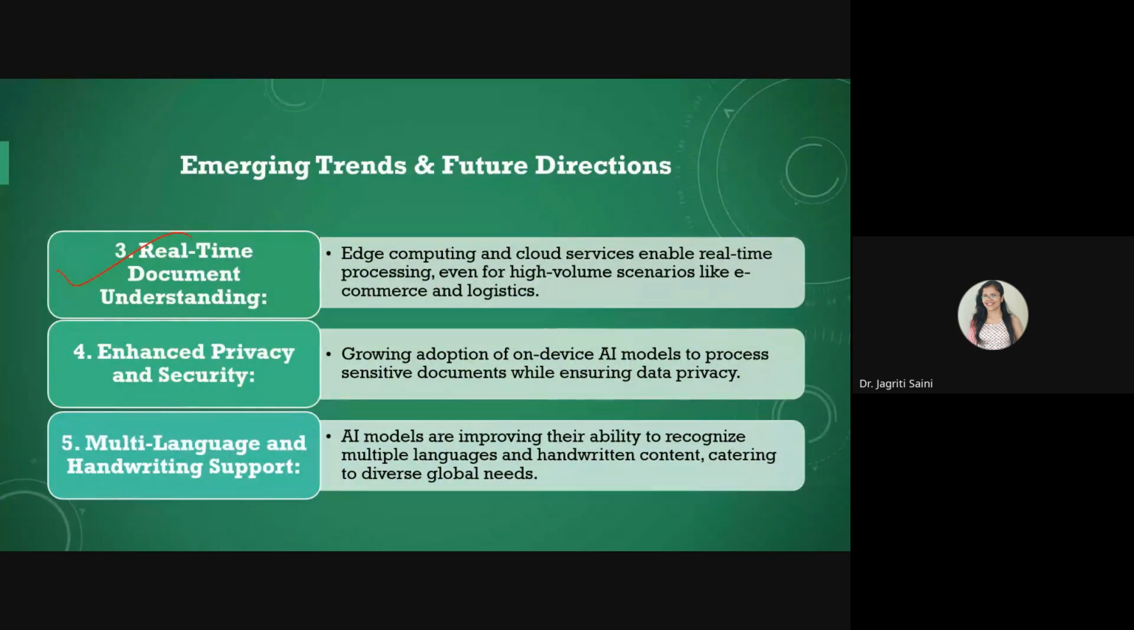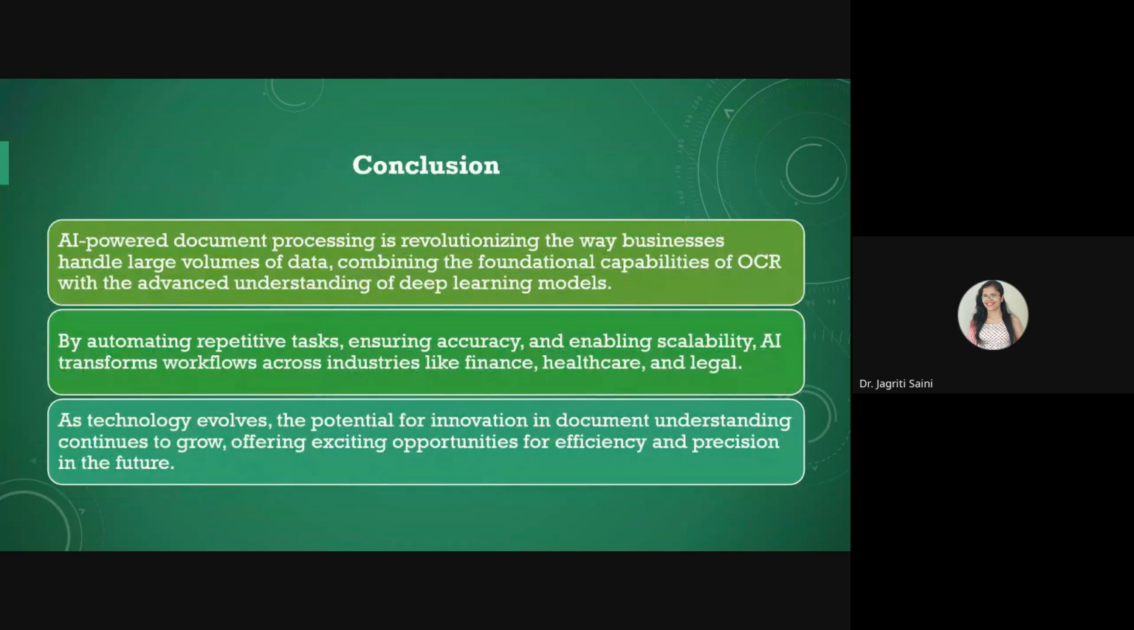Real time document understanding can be influenced with the use of AI in this domain, along with enhanced privacy and security, where we don't want to give any sensitive document to any manual labor for processing. We can put it directly into the AI models. And then multi-language processing and handwriting support also is provided by these AI based models, so that can enhance your outcomes in the long run.